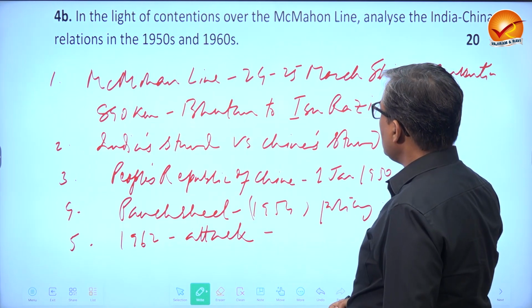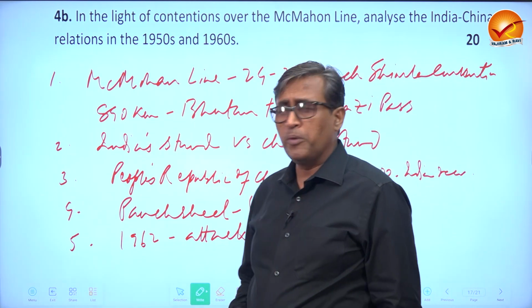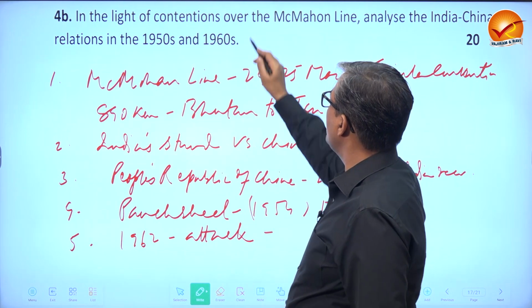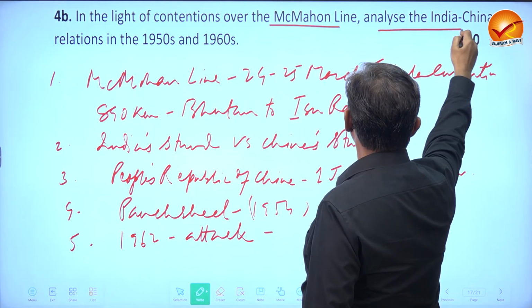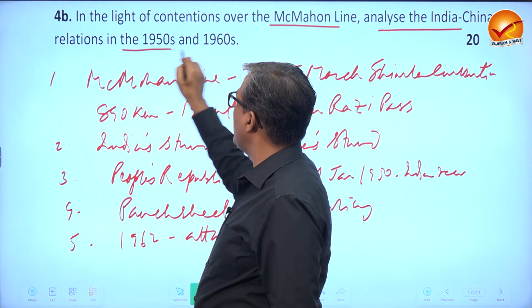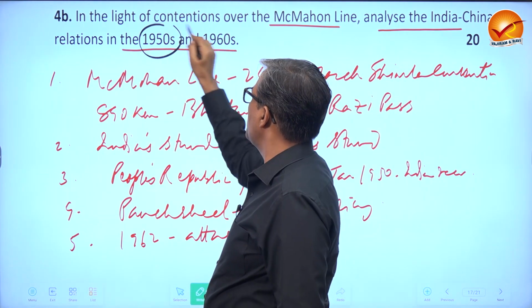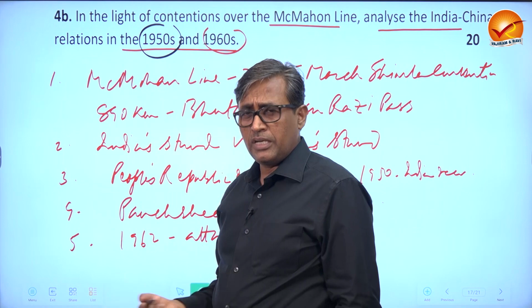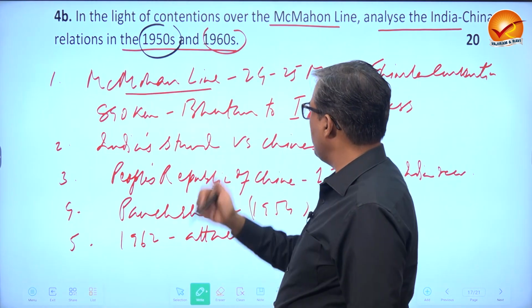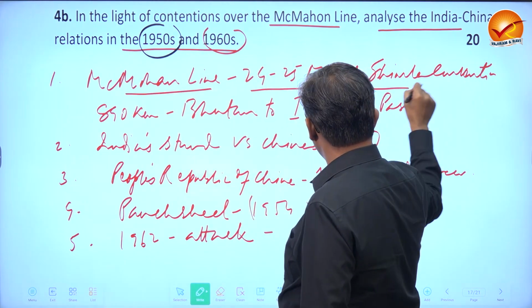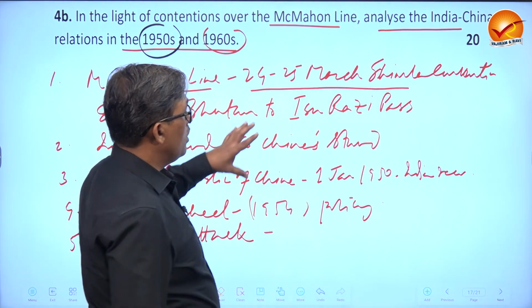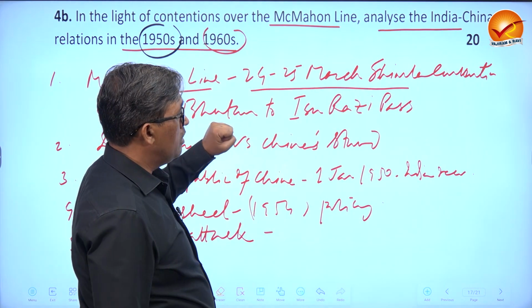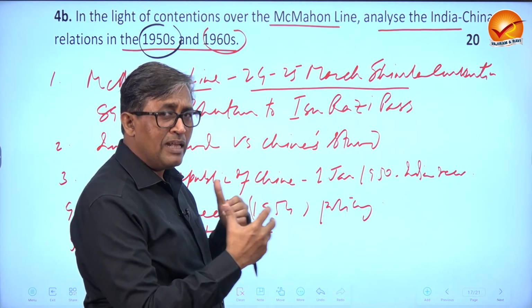Now, question number 4b: in the light of contentions over the McMahon Line, very controversial, analyze the India-China relation in the 1950s and 60s, 2 decades. You have to describe what is the McMahon Line in very brief, that 24th, 25th March 1914. This was in Shimla, convention, India and Tibet.